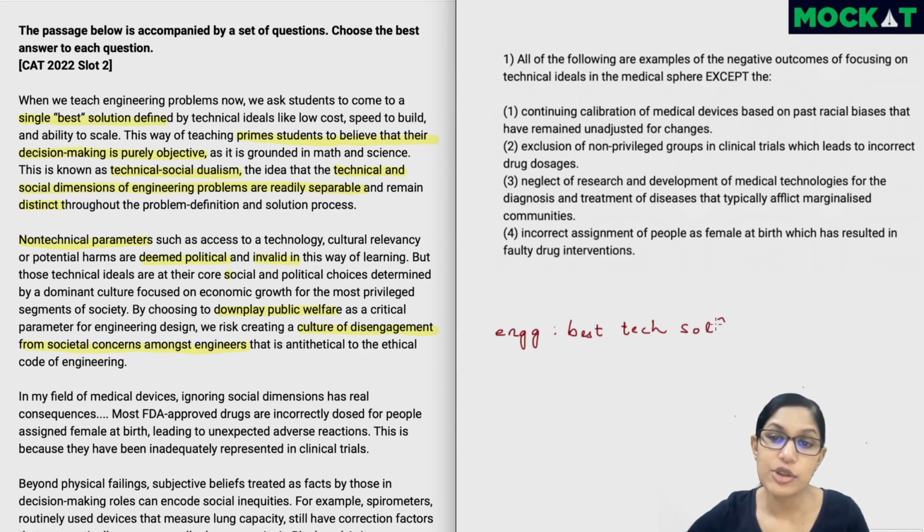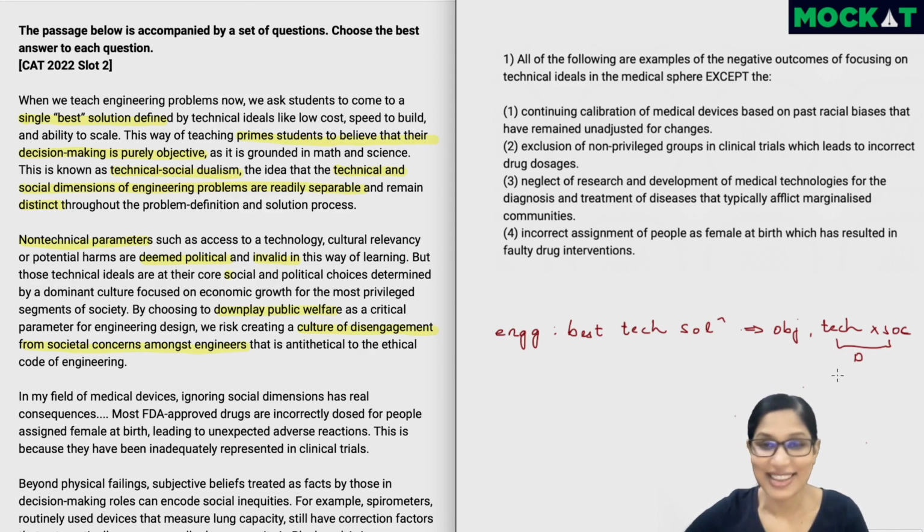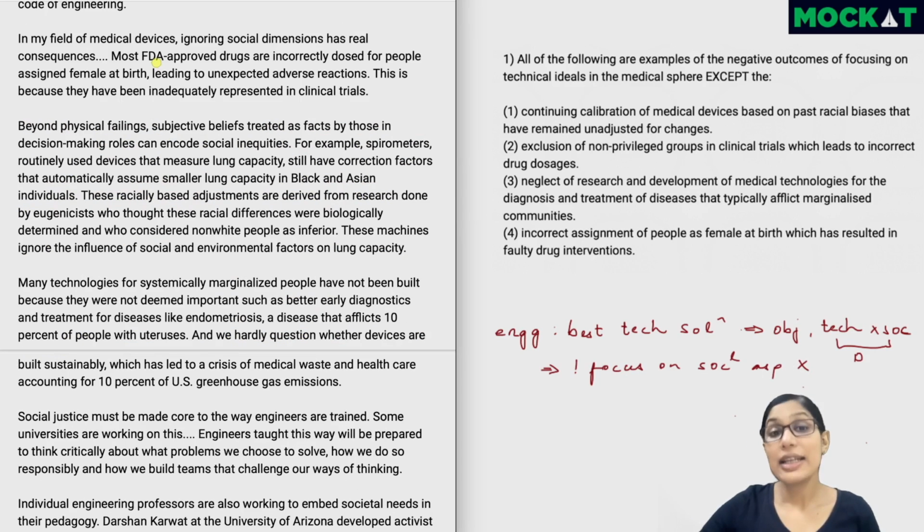Now I'm just writing best tech solution. Essentially, the author is saying these best solutions are based on math and science. I'm just using tech as a shortcut here. And the impact of that is that they start focusing on objective tech-based solutions, and there is a separation in tech and social. This thing itself, we have a term. It's called technical-social dualism. I'll just put D over here for short. Can't write more than this in the actual exam. As a result of this, engineers are not focusing on the social aspects, which the author is telling us is wrong. The author's view actually becomes very clear from the remaining paragraphs.